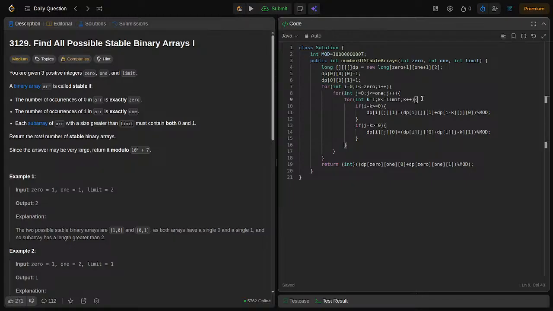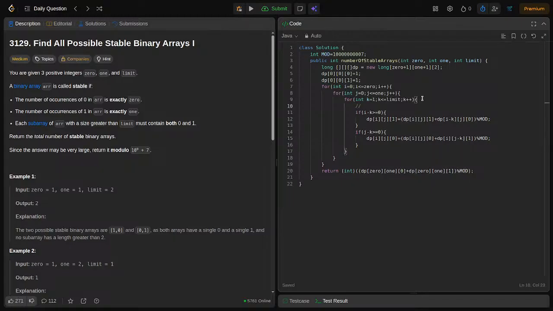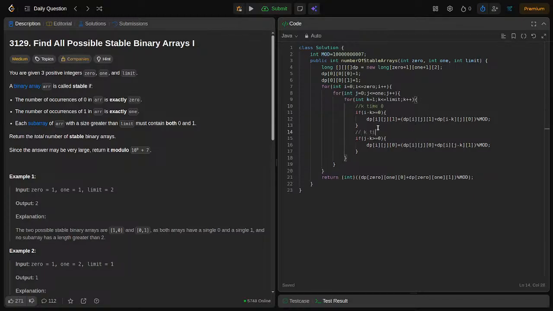So, this will add k times 0 and this will add k times 1, right. After completion we are returning the addition of dp of 0 of 0 and 0 1 of 1.